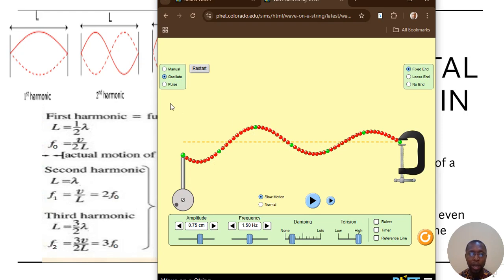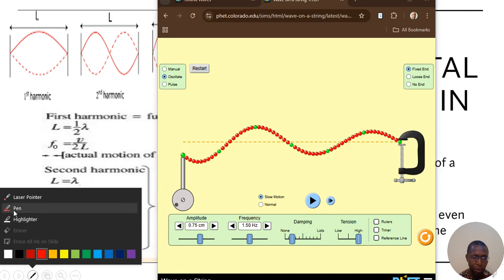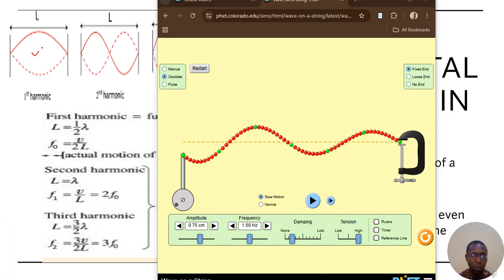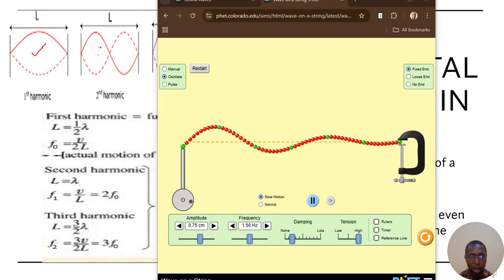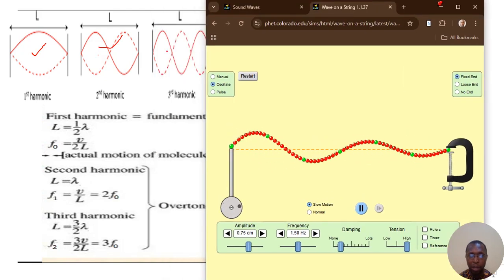Pause. Okay. Now the first curve represented here, this side, is the first part of this vibration, the first sound it makes. The second sound it makes is obtained with this one here, and then the third sound it makes is represented with this wave. The first one, as I said before, is the fundamental frequency or first harmonic.